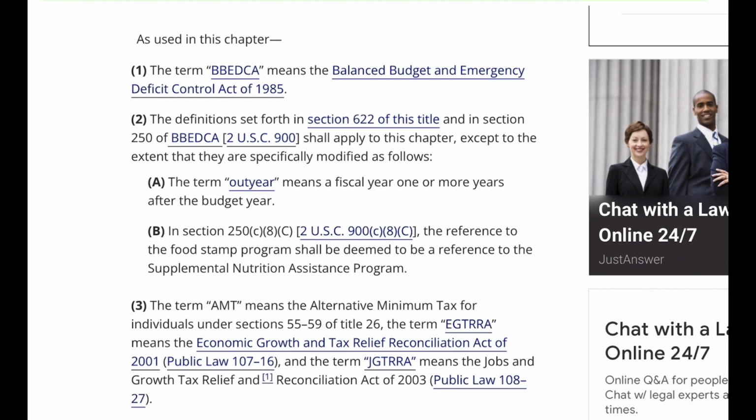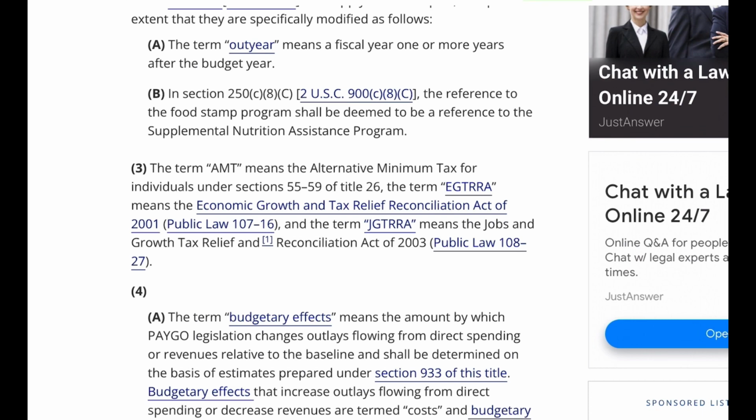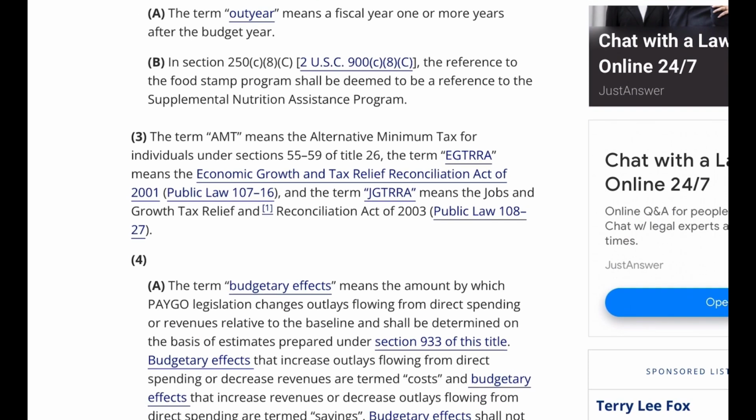A. The term out year means a fiscal year one or more years after the budget year. B. In Section 250(c) of BBEDCA, 2 USC 900(c), the reference to the food stamp program shall be deemed to be a reference to the Supplemental Nutrition Assistance Program. 3. The term AMT means the alternative minimum tax for individuals under Sections 55-59 of Title 26. The term EGTRRA means the Economic Growth and Tax Relief Reconciliation Act of 2001, Public Law 107-16, and the term JGTRRA means the Jobs and Growth Tax Relief and Reconciliation Act of 2003, Public Law 108-27.